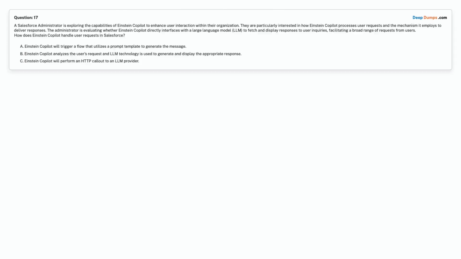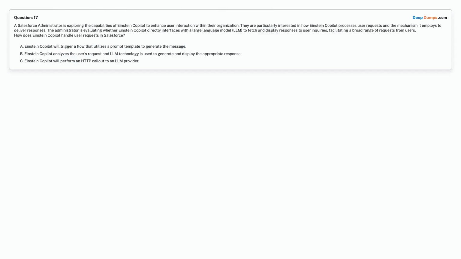Question 17. A Salesforce administrator is exploring the capabilities of Einstein Copilot to enhance user interaction within their organization. They are particularly interested in how Einstein Copilot processes user requests and the mechanism it employs to deliver responses. The administrator is evaluating whether Einstein Copilot directly interfaces with a large language model (LLM) to fetch and display responses to user inquiries, facilitating a broad range of requests from users. How does Einstein Copilot handle user requests in Salesforce?